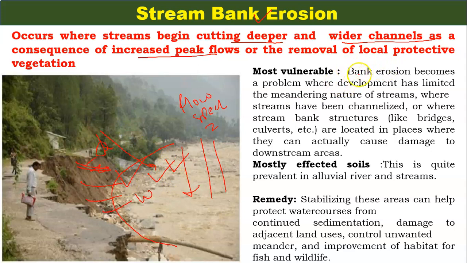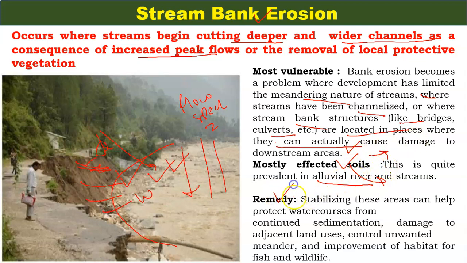The most vulnerable are the meandering nature of streams, where streams have been channelized, or stream bank structures like bridges and culverts are located in places where they can actually cause damage to downstream areas. Mostly affected soils are alluvial soils, because in India most of the rivers flow into the Gangetic plain, Yamuna plain and somewhere else. So this is the alluvial soil and it is also taken by our river systems.